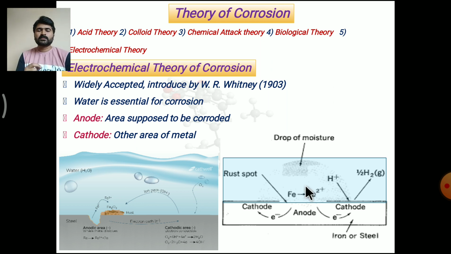So let us discuss how corrosion starts. At the anode, there is oxidation of iron. Here we are considering iron as an example for discussing the electrochemical theory of corrosion. At the anode, iron undergoes oxidation by losing electrons, and Fe2+ ions are formed. Simultaneously, there is slight ionization of water, forming H+ and OH- ions. The H+ ions go to the cathode, take electrons, undergo reduction, and form hydrogen gas.